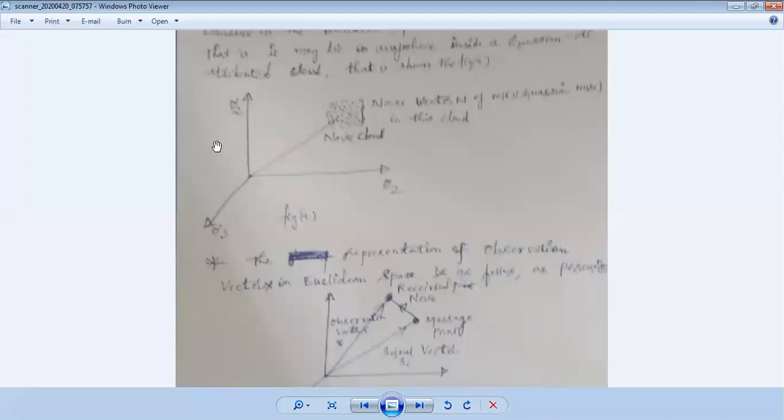So we plot how exactly the process goes with the help of Euclidean spaces, pi 2 and pi 1 here. Sorry, this is pi 1. I wrote it as pi 2. Okay, pi 1 and pi 2 here.